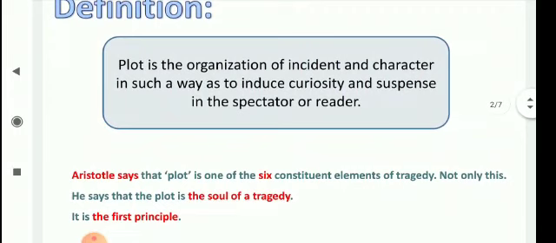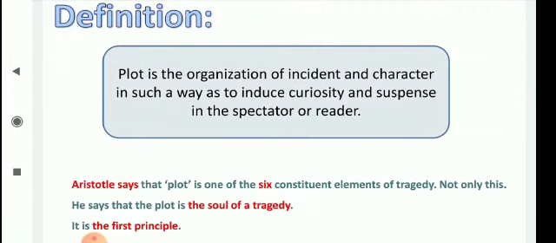A plot is the organization of incident and character in such a way as to induce curiosity and suspense in the spectator or reader. Have you got the point? I repeat the definition. A plot is the organization of incident and character in such a way as to induce curiosity and suspense in the spectator or reader.